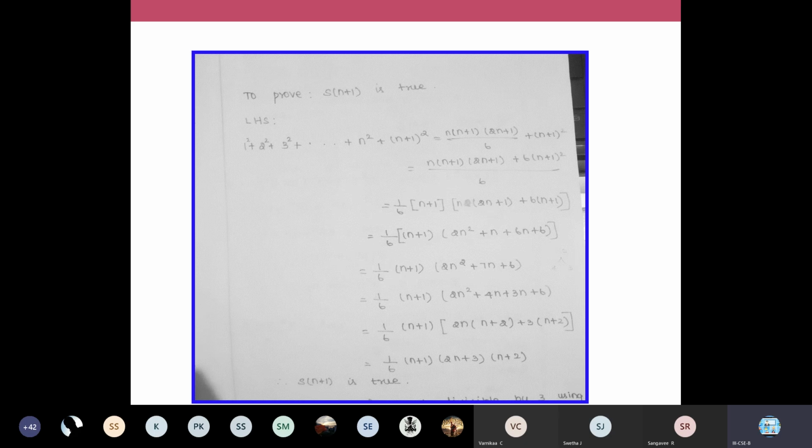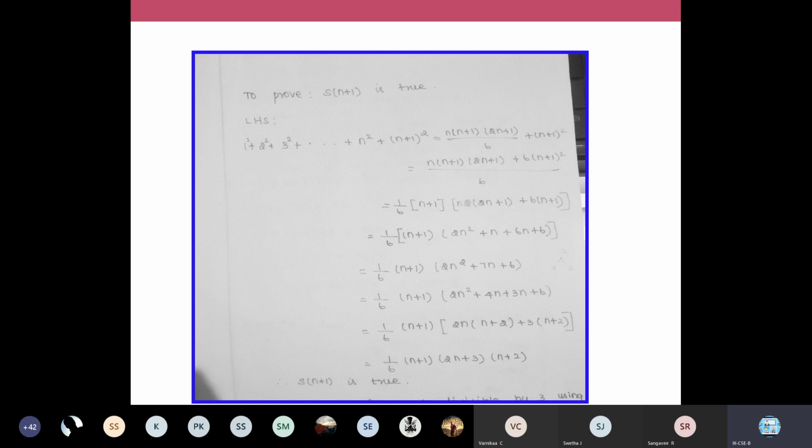You do the same step. In your previous problem what we did, the same step you are going to follow here. You multiply this by 6, take the LCM, multiply it with 6, and you apply your formula a plus b into c plus d. You multiply all the terms. Here, before multiplying, we have removed this term, n plus 1 is common here.